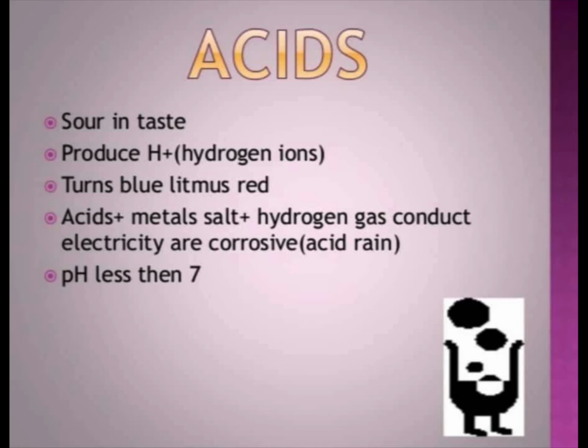Got it? First one is they are sour in taste. They produce hydrogen ions. They turn blue litmus to red. And pH is less than 7. Fourth point is not needed, children. Okay, sour in taste, produces hydrogen ions, turns blue litmus to red, and the pH is less than 7.